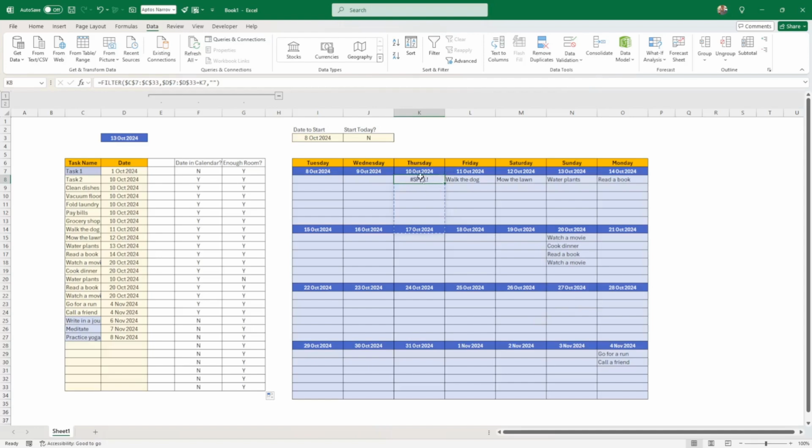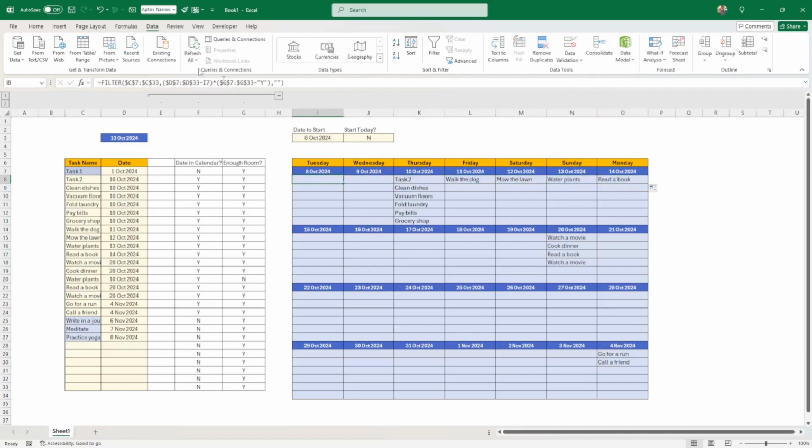So how can knowing this help me? Well, I'm going to change the filter here, and I'm going to add another condition. So the first condition that I had was that the date was the same. But I'm going to add another condition with a filter, and to add another condition you just press the multiply and you put your second condition, and the second condition that I have is enough room here. I'm going to press F4, is equal to yes, because if there's not enough room I'm just going to drop it. So that would be an additional condition, and let's see if it works.